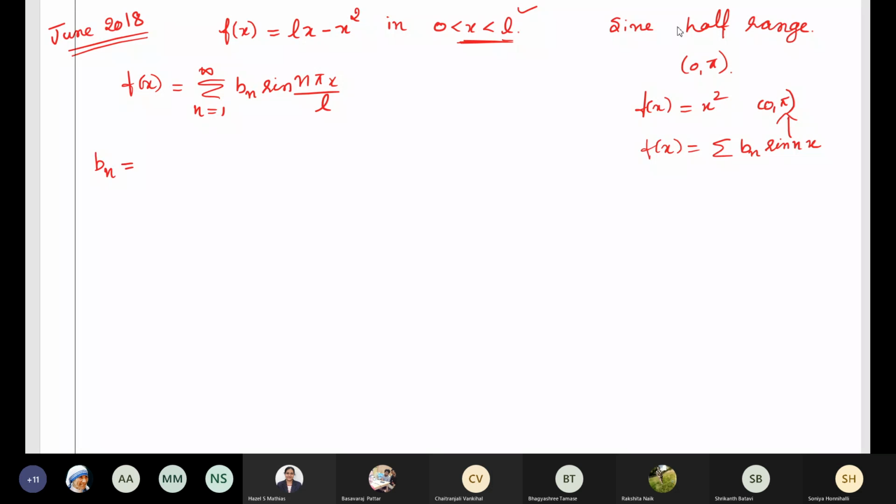We can write the formula of Bn. What is the formula of Bn? Same formula that we have used when we solved the Fourier series expansion for arbitrary period. Can anybody tell me? Anybody? What formula did we use for Bn?